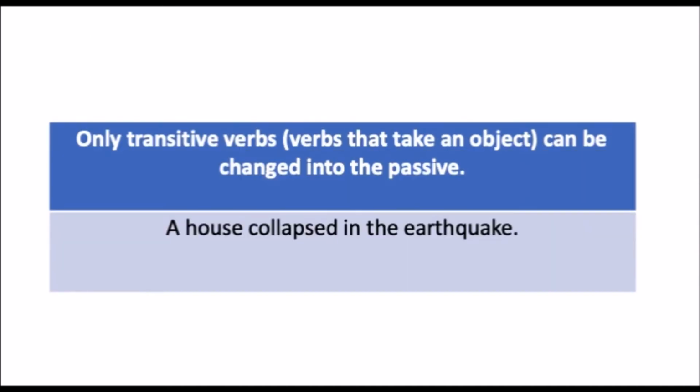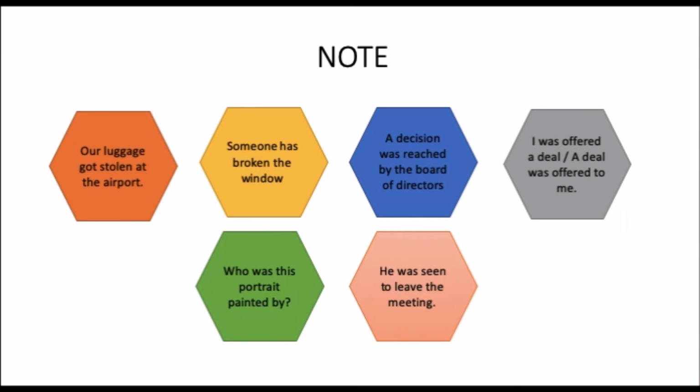Only transitive verbs, verbs that take an object, can be changed into the passive. A house collapsed in the earthquake. So it's an intransitive verb and it has no passive form. We can use the verb to get instead of the verb to be in everyday speech when we talk about things that happened by accident. Our luggage got stolen at the airport.